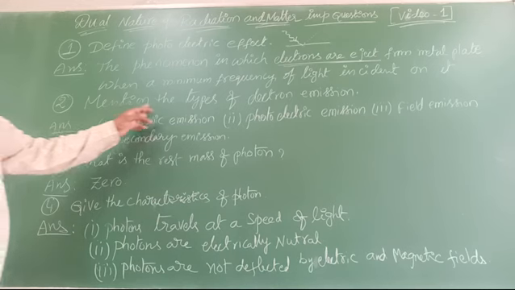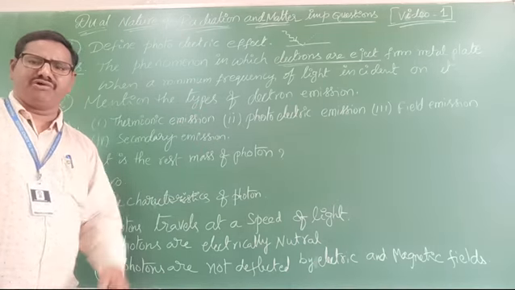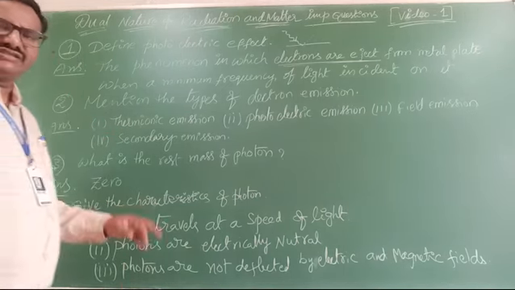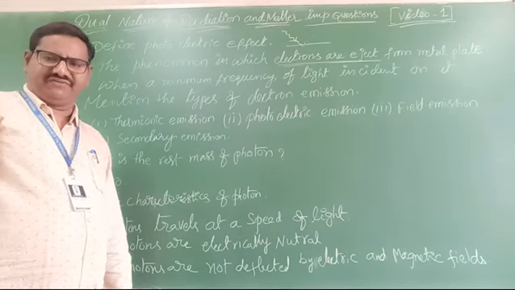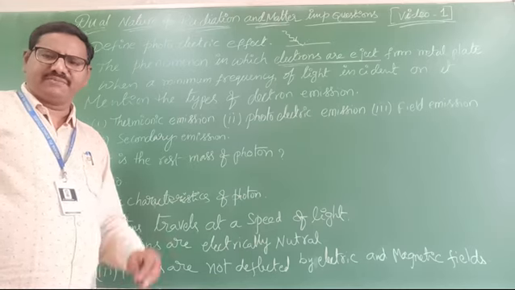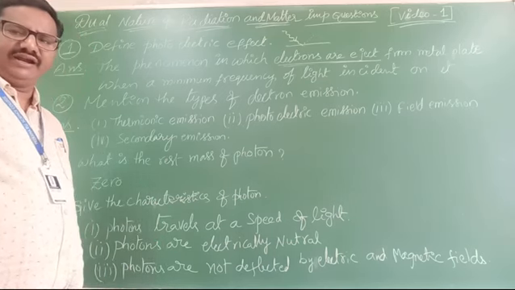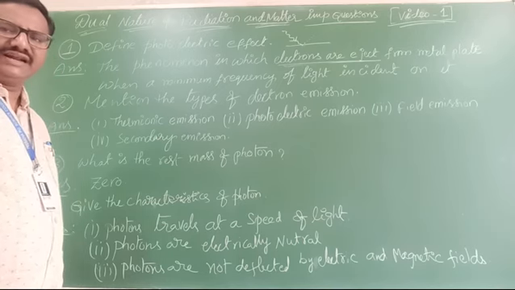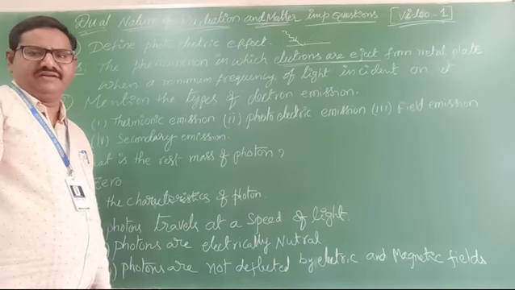What are they? Mention the types of electron emission. It is an important question, one or two more. What are they? First one is, if you supply heat, then electrons will eject from the metal surface. If you supply heat to the metal surface, then electrons are ejected from it. Why? Because heat acts as energy. So that energy is received by the free electrons and they escape from the metal surface.